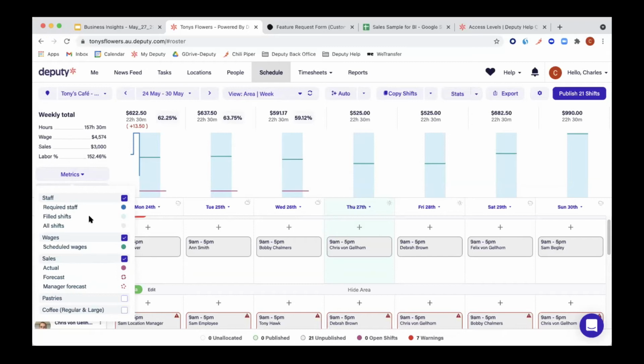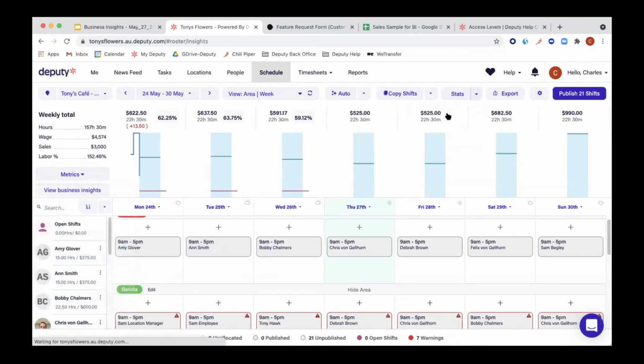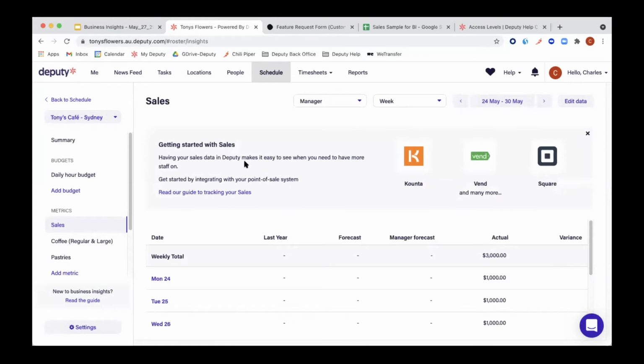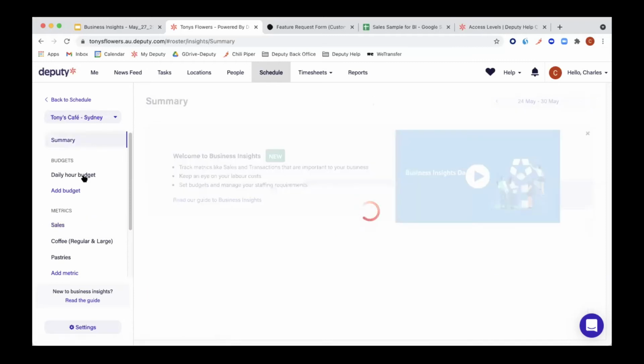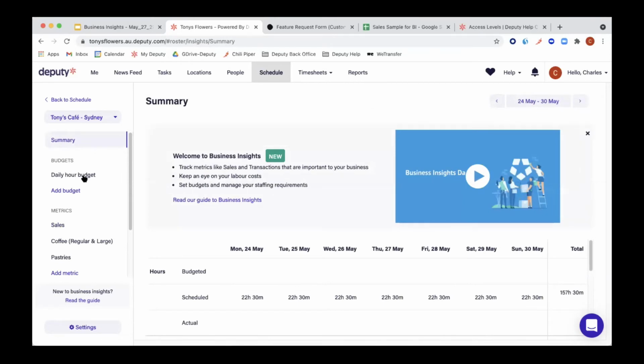Can I see daily stats in Business Insights? Cool. I think we should go back into Business Insights quickly. There we go. The question is, can I see daily stats? What do they mean by that? I suppose they probably mean the budget that we can set up as daily or hourly.